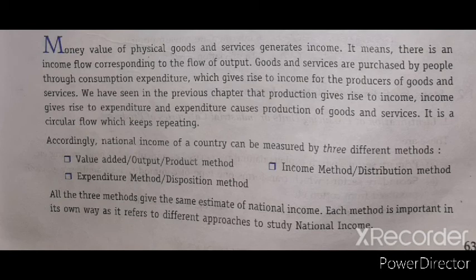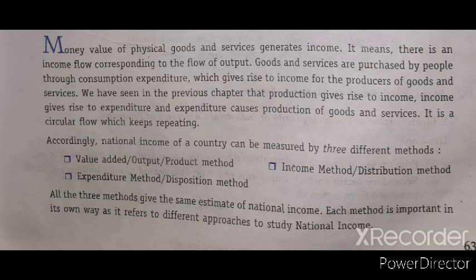So it says that production gives rise to income. Whenever any commodity is produced, all the factors of production earn some income, that is called the factor income. Income gives rise to expenditure.